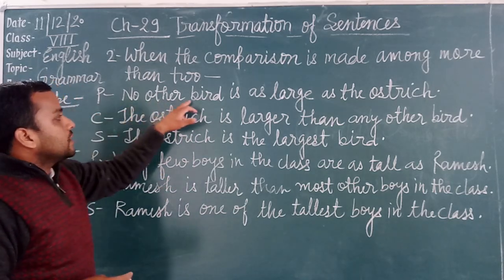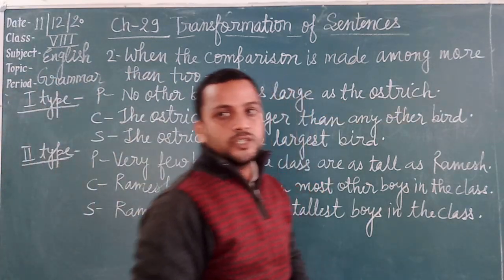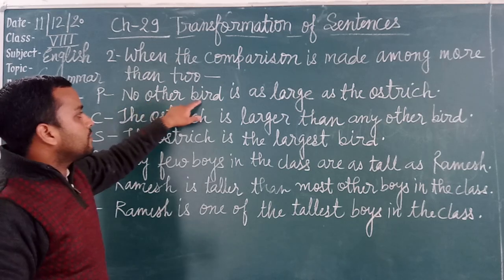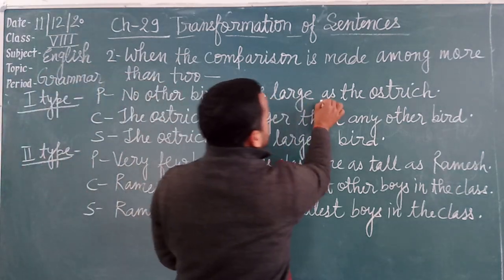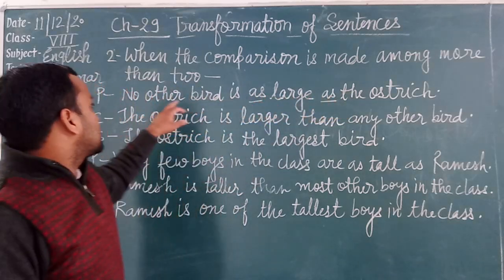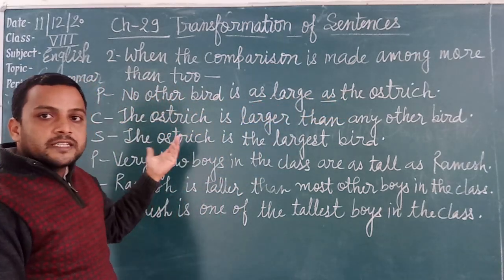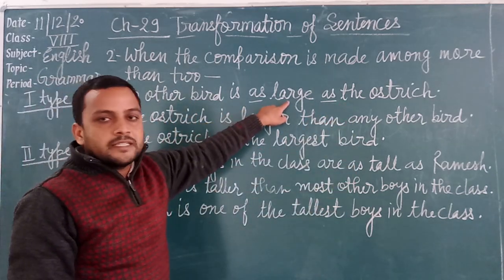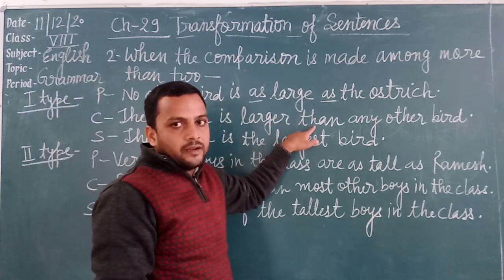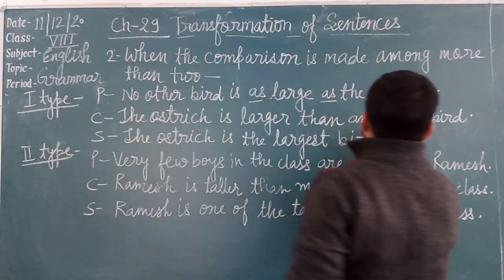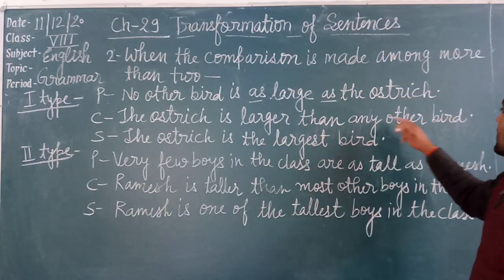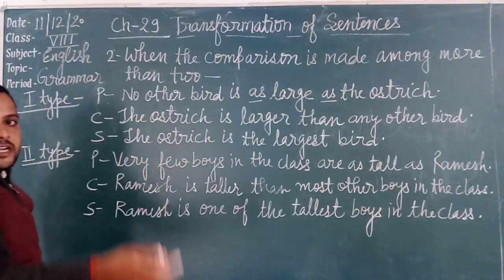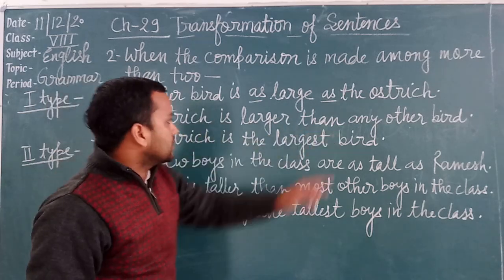First one, no other bird is as large as the ostrich. The sentence which starts with no other in positive. This one is in positive degree. Now we will change it into comparative. The ostrich is, second form of the adjective, larger. After the adjective we use than, and no other changes into any other. The ostrich is larger than any other bird. When the sentence starts with no other, then in comparative it changes into any other.